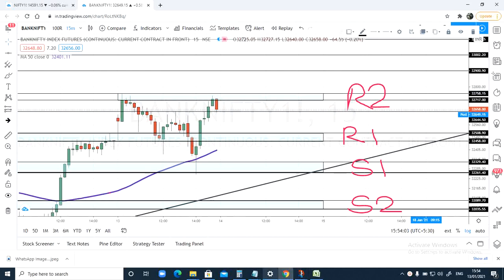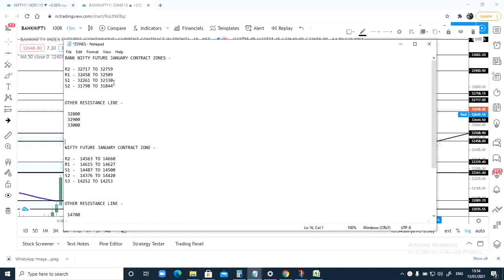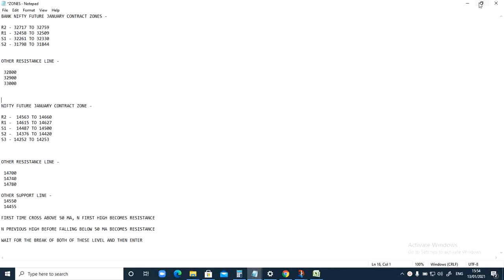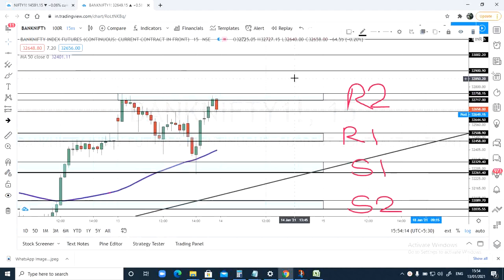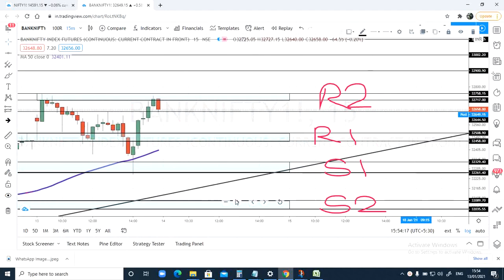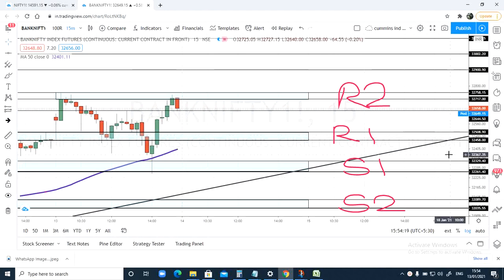And I have changed the zones as well for tomorrow. I have updated some new zones and some new resistance and support levels. I'll be updating this in the description box. You can check that out in the description box itself. Right now, let's see tomorrow what's going to happen and what our trading plan will be.